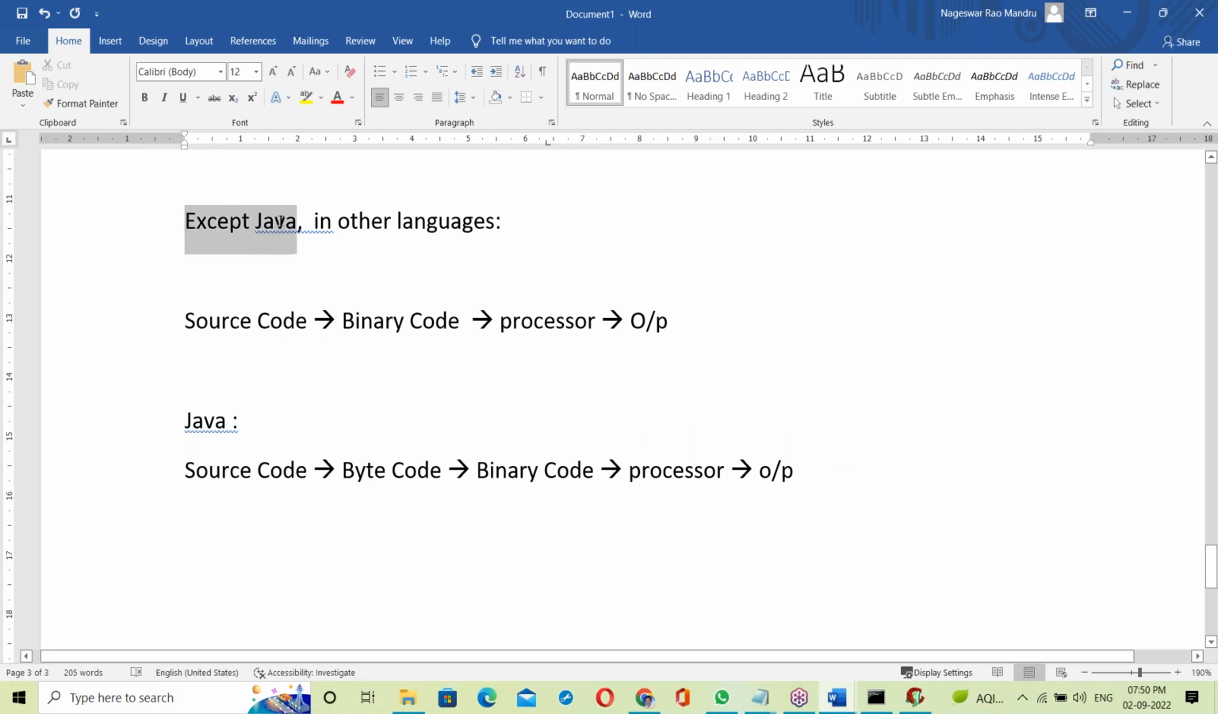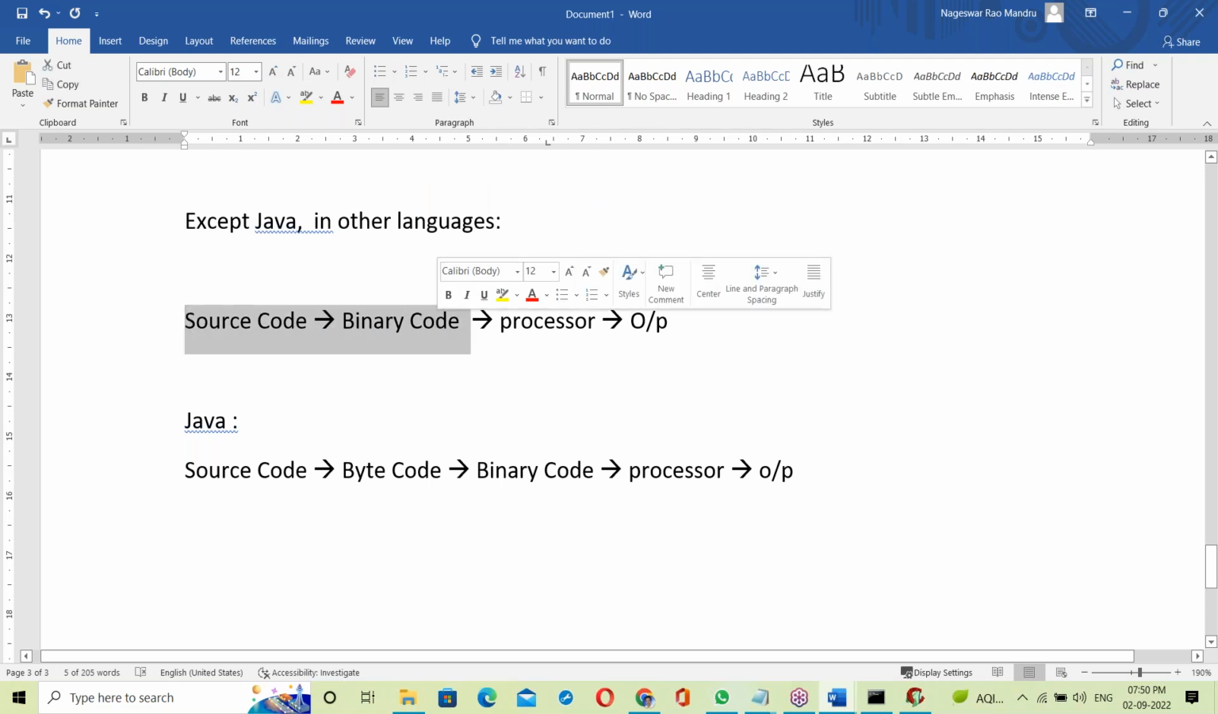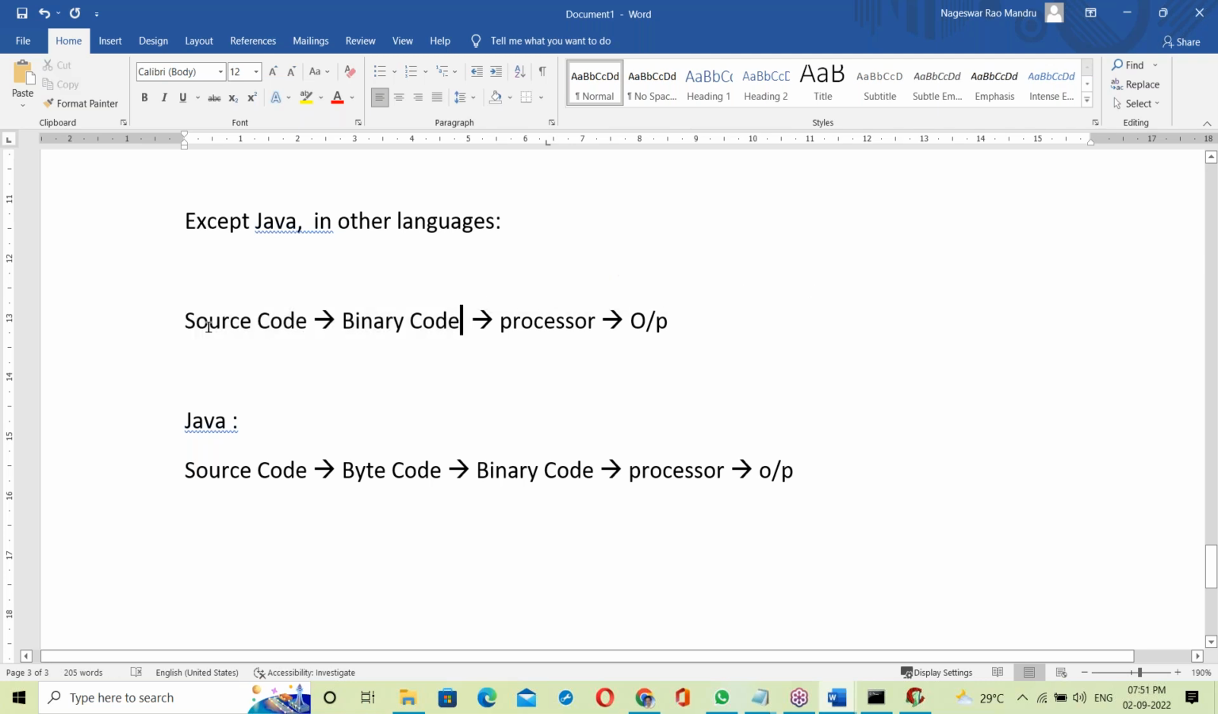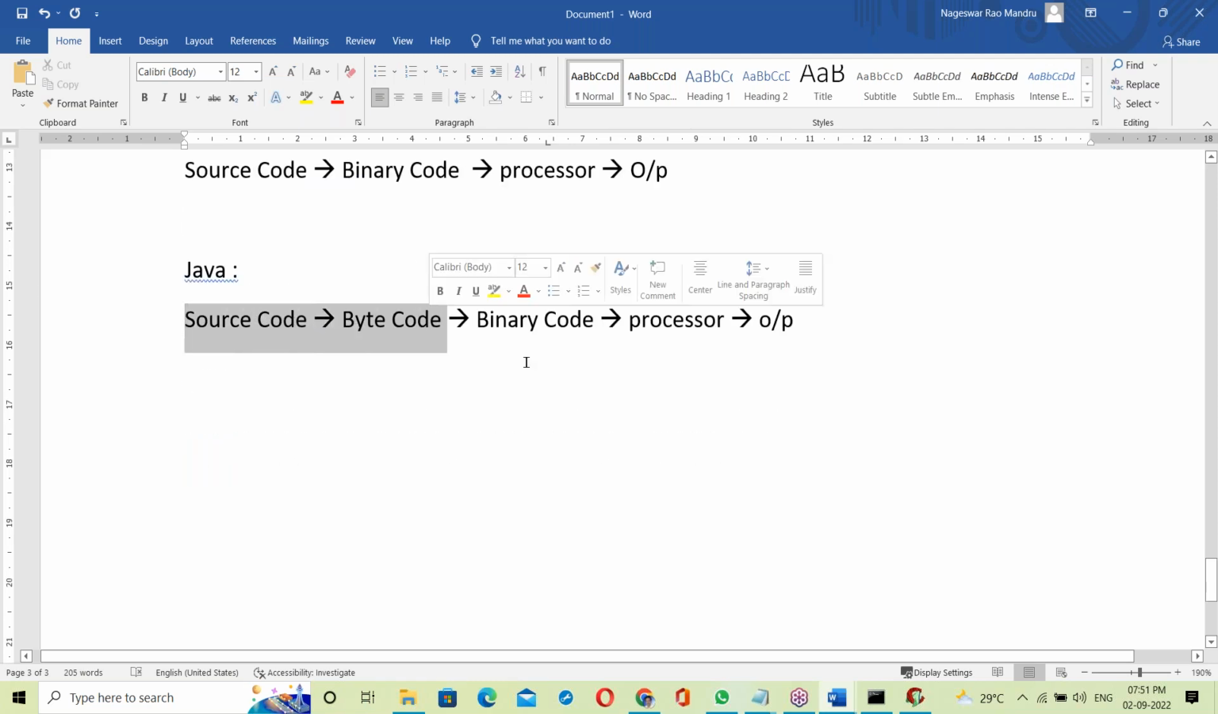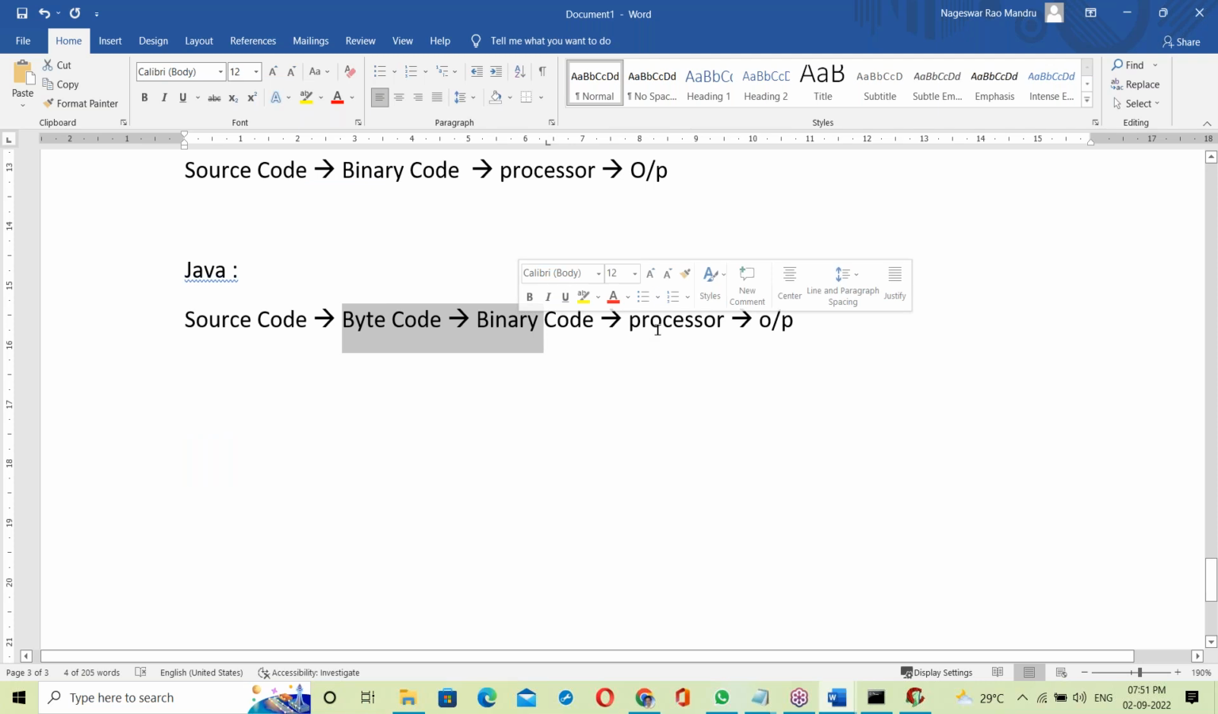See, except Java, in other languages source code directly converts to binary codes. This may be done by the compiler or by the interpreter, depending on the language. Suppose if it is Python, the interpreter converts source code to binary code. Suppose C language, the compiler converts source code to binary code. When it comes to Java, source code is converted into byte code, then to binary codes, which are given to the processor, finally generating output.